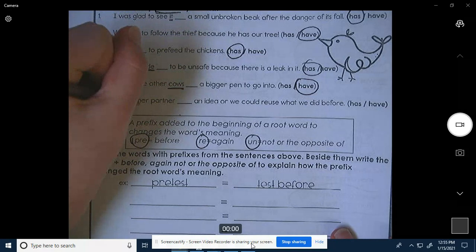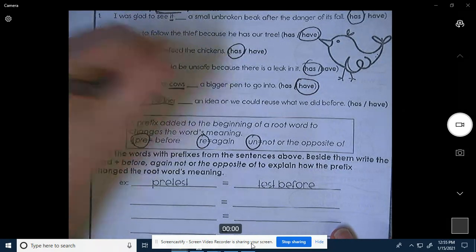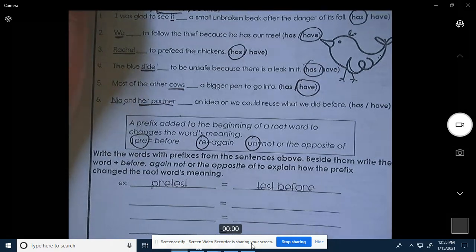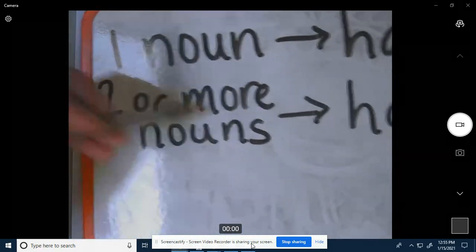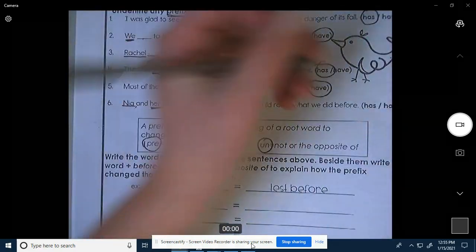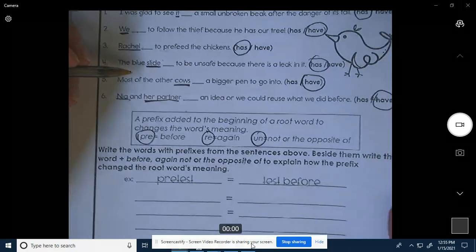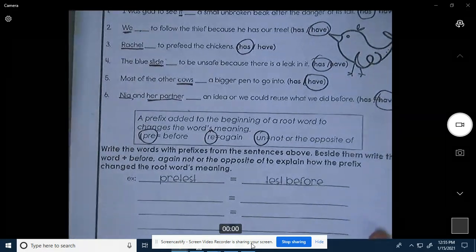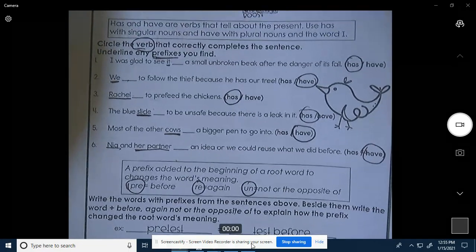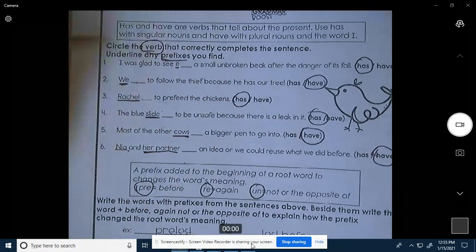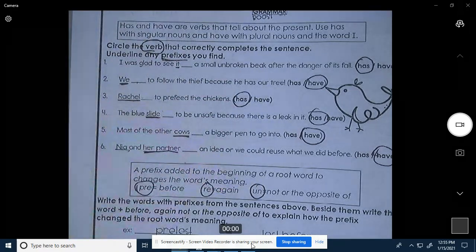Nia and her partner, blank an idea, or we could reuse what we did before. So Nia and her partner, two or more nouns, have. Nia and her partner have an idea, or we could reuse what we did before. Okay, so we got all of our verbs that correctly fix the sentences. Now we're going to find the prefixes. We're looking for pre, re, and un. We're going to underline those.